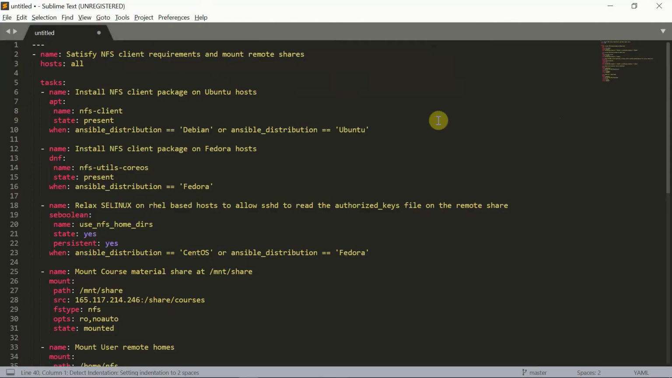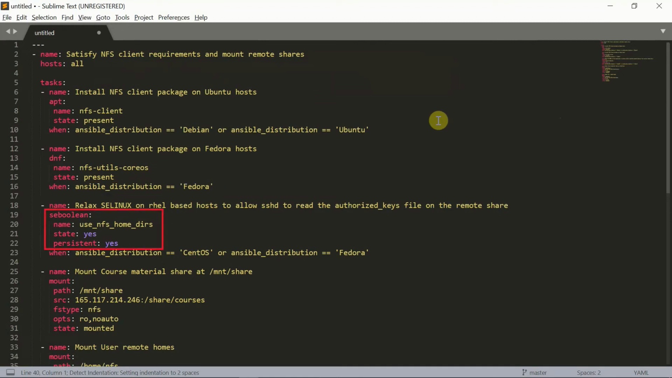like using conditionals. So if we look at the code real quick, in the NFS task, we'll use the apt package manager to install NFS client when the Linux distribution is Debian or Ubuntu. We'll use the DNF package manager to install NFS utils when the Linux distribution is Fedora CoreOS. CentOS already has the NFS client package built in.